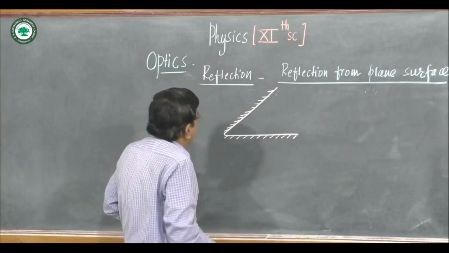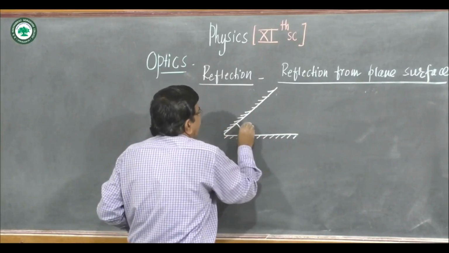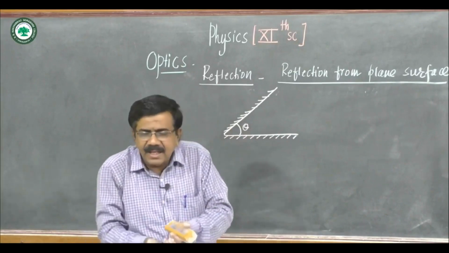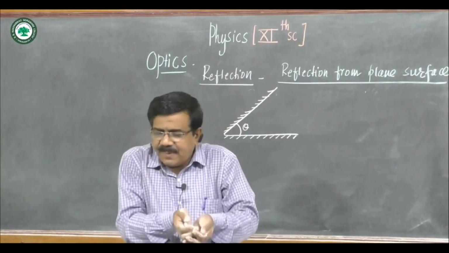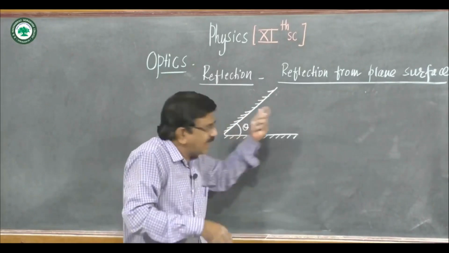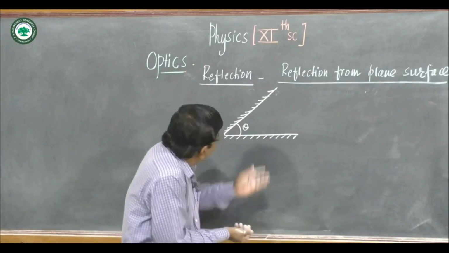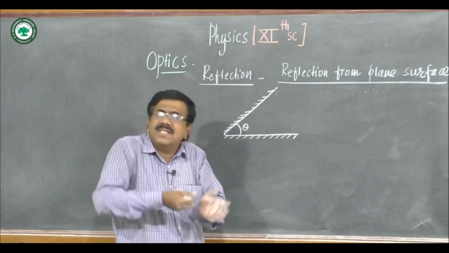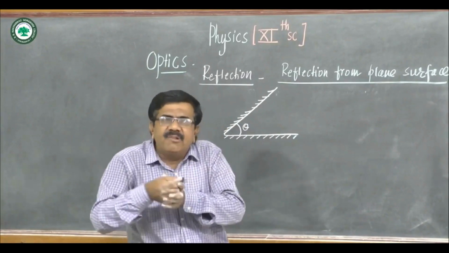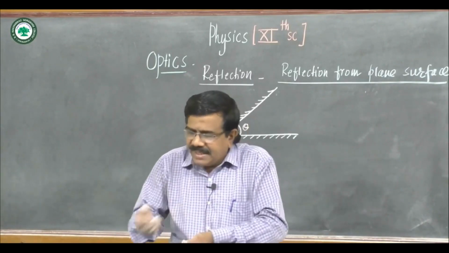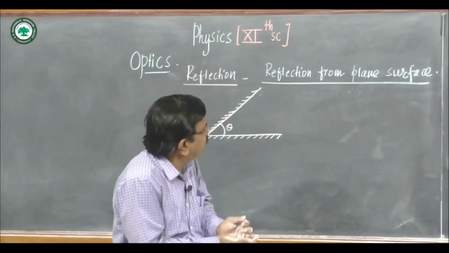If these two plane mirrors are inclined to each other, suppose the angle between the mirrors is theta, and if an object is placed between the mirrors, multiple images are formed due to multiple reflections from both the mirrors.